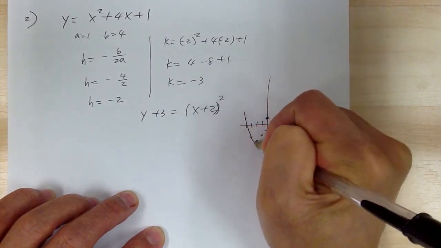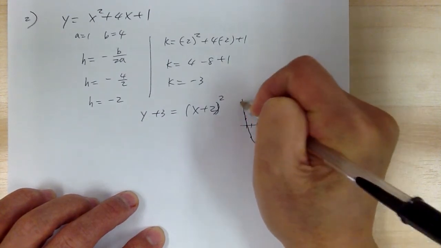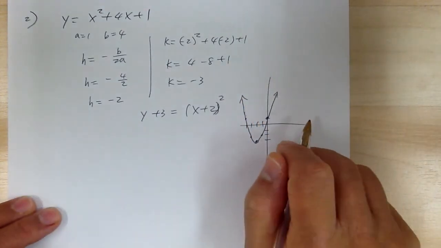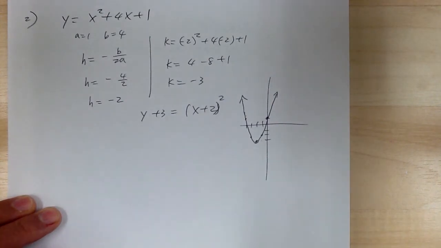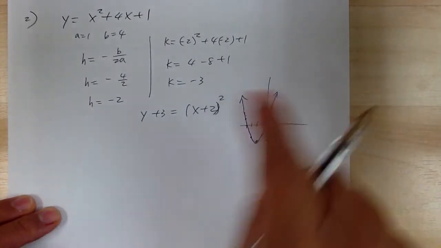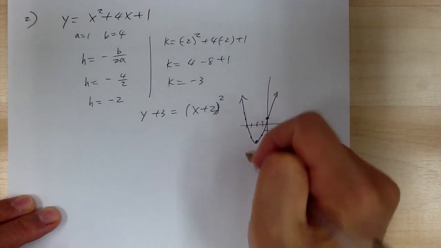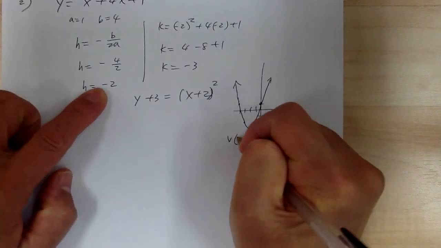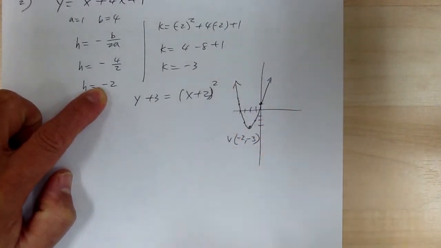So your graph is going to look something like this, right? That's going to make sure you go back and forth to answer all the questions. So sketch the graph, did that? Show the coordinate of the vertex. So the vertex is negative 2, negative 3, right?